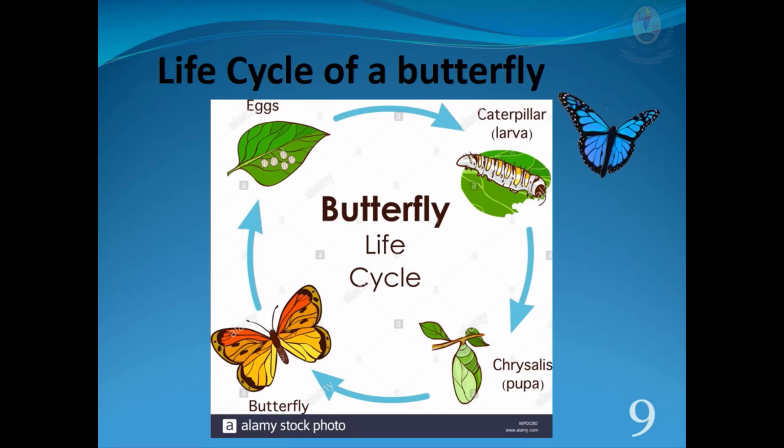Pupa. The larva builds a cocoon around itself. A cocoon is a casing to protect the pupa. The pupa does not feed or move. The pupa undergoes metamorphosis inside the cocoon. Adult. The adult butterfly emerges from its cocoon. The female adult butterfly lays 10 to 100 eggs at a time.